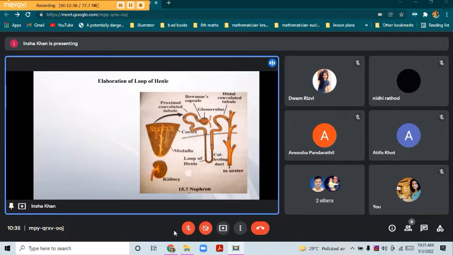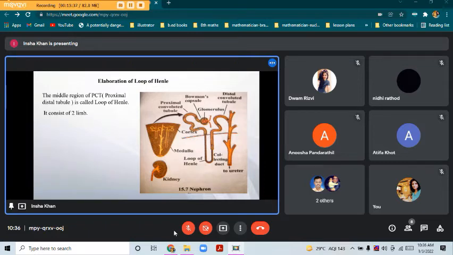Now if you see here, near the medulla, the proximal convoluted tubule enters the medulla region and then again it returns to the cortex. So the middle region, this part, is known as the loop of Henle. It is a hairpin structure, U-shaped, and it consists of two limbs. The main function of this is to maintain the concentration of urine.